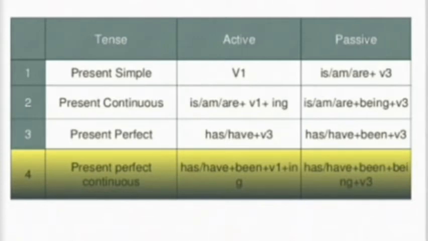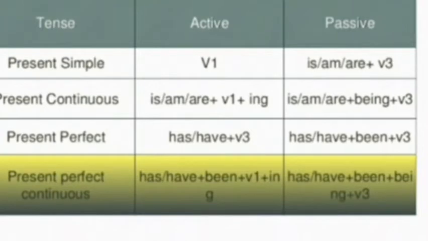Next, they play cricket, or they eat mangoes, mangoes are eaten by them. Now every time you have to use the V3 form in passive voice. Present continuous, it is going to be is, am, are, then you have to use being. In perfect tense, you have to use have been or has been. Again the verb is going to be V3. In all the 4 cases, what you are going to see, that verb is always V3. So be careful of V3, that means past participle you have to use in all the cases.